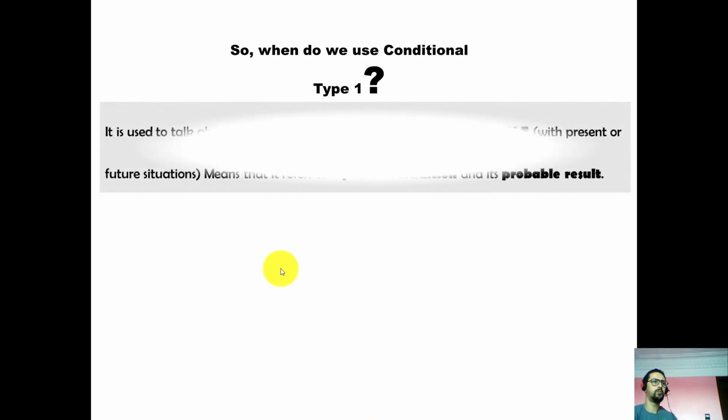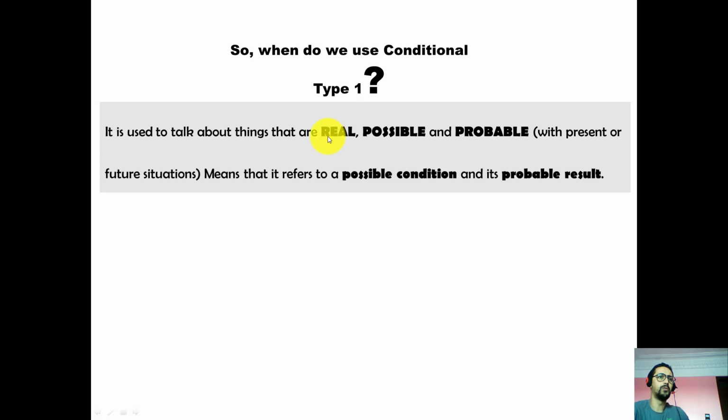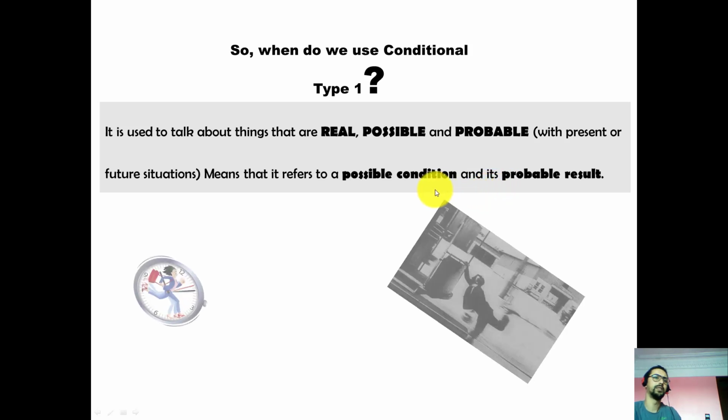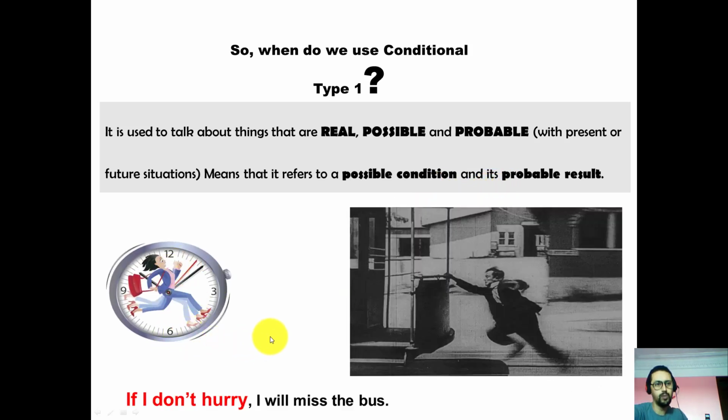We use conditional type 1 to talk about things that are real, possible, and probable, in a present or future situation. It refers to a possible condition and its probable result. For example, if I don't hurry, I will miss the bus.